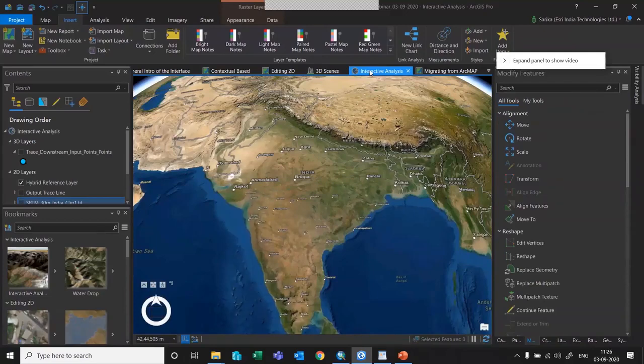Today I'll be showing you how to create an interactive analysis, or on-the-fly analysis, without saving any output on your machine. So how to do that? Let me show you. I'll zoom to an extent.